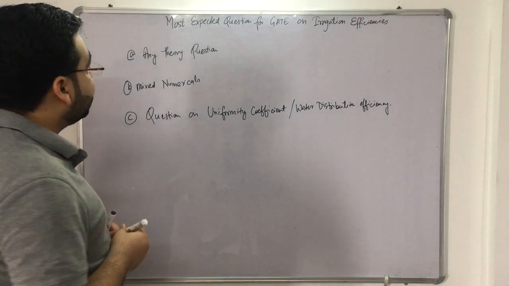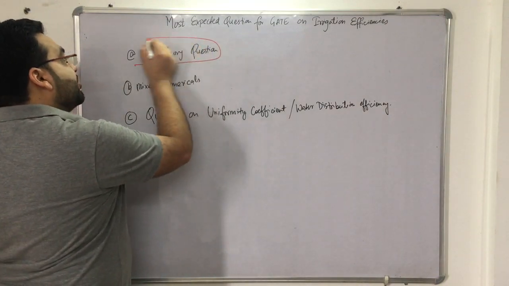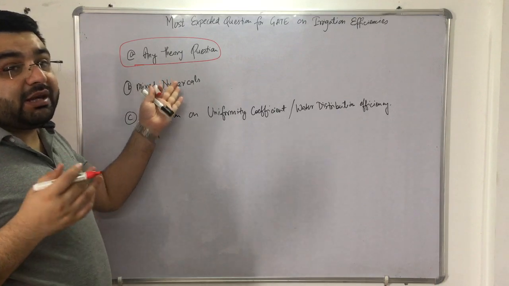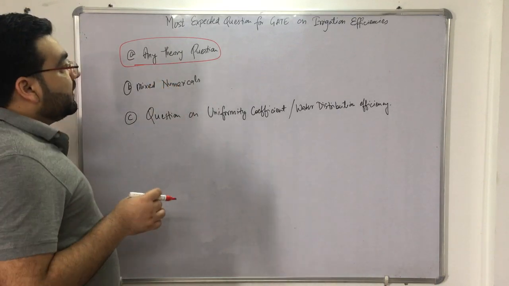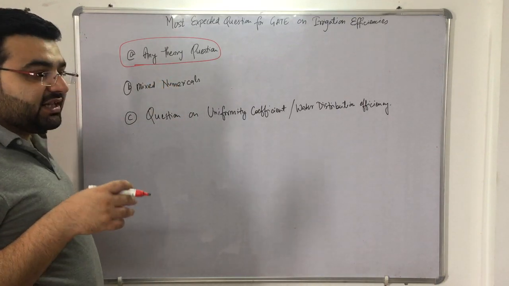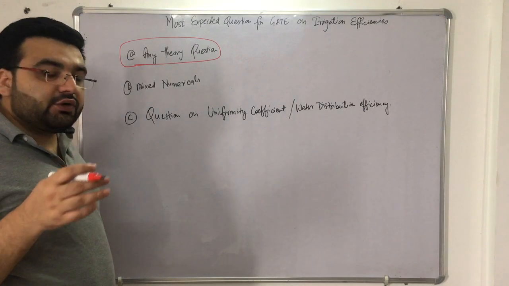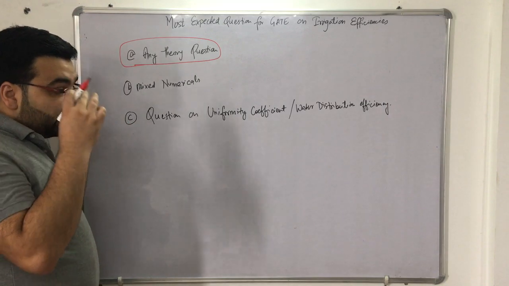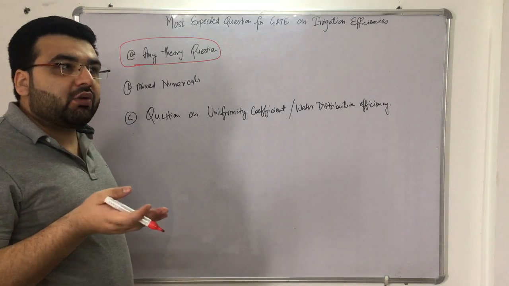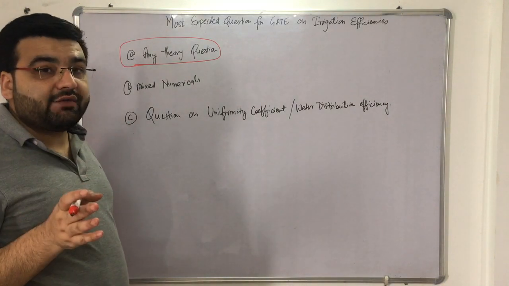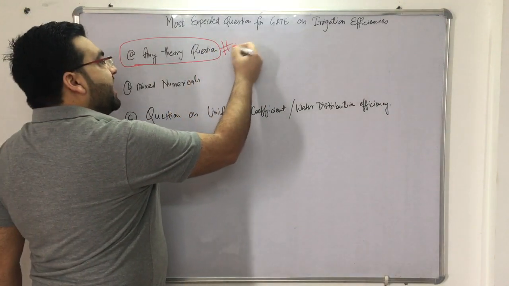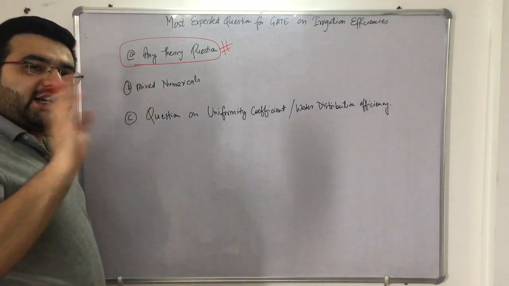from the irrigation efficiencies. So first, there can be any theoretical question. Now you must be thinking that theoretical questions will be very easy and I will be able to answer, but I am again telling you, irrigation efficiencies is a very confusing topic for a lot of students. They find it very difficult. They do not know what was there in the numerator, what was there in the denominator. So whatever I have told you, you again revise, and then you will be able to answer any theoretical question, whether in GATE or any other examination.